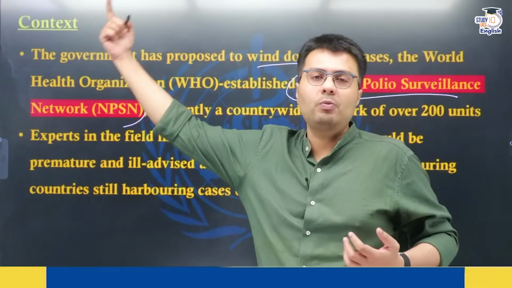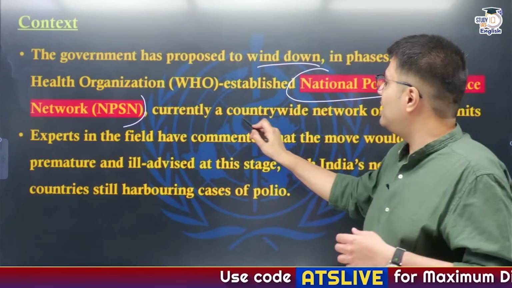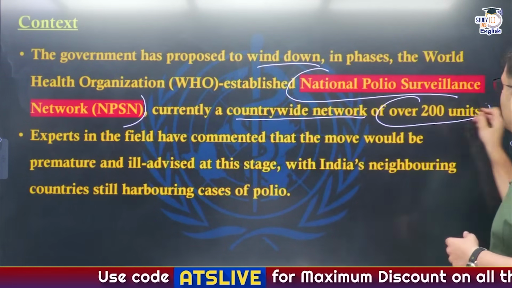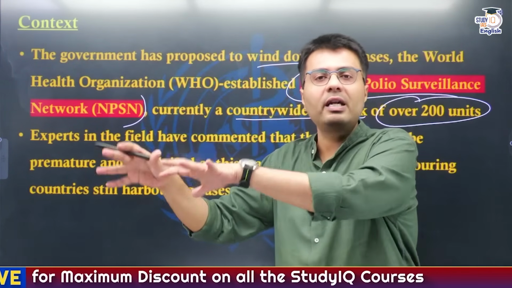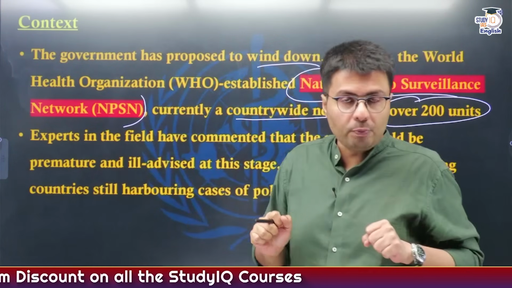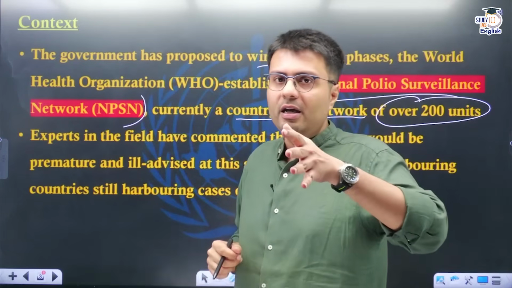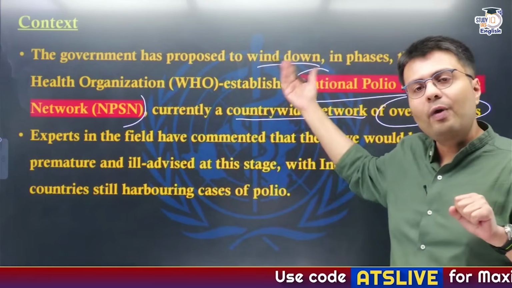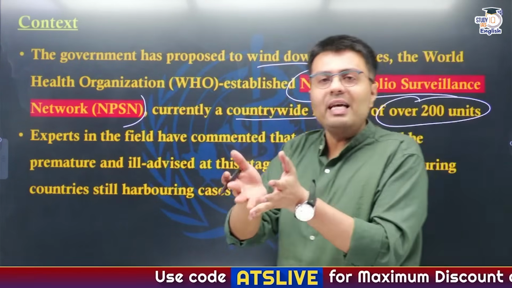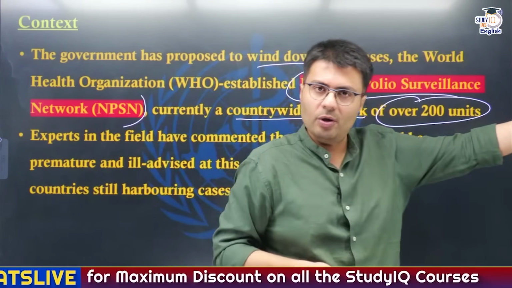Now, this network was set up with the help of the World Health Organization, and this is basically a countrywide network of over 200 units. What these units do is conduct surveillance of cases relating to polio. But you need to understand that polio has been eradicated from India for more than 10 years now, and that is why the government has decided to wind this up, obviously because of expenses. Now the government would use these expenses for some other diseases, okay?